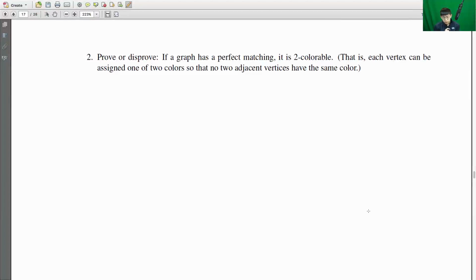Okay, problem 2. If a graph has a perfect matching, it is two colorable. In other words, each vertex can be assigned one of two colors so that no two adjacent vertices have the same color. This is kind of playing off the idea that if you drew some diagrams of trees in the previous part, you would end up seeing that a perfect matching, in a sense, must alternate edges if you have this sort of line-shaped structure.